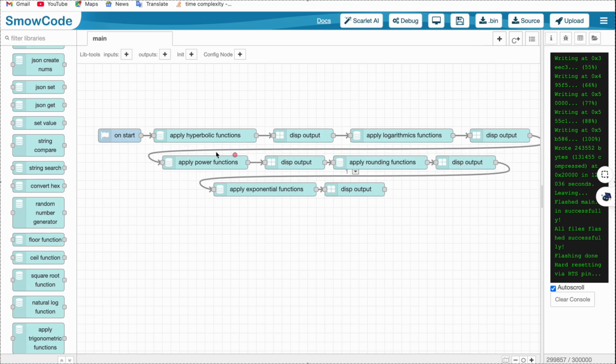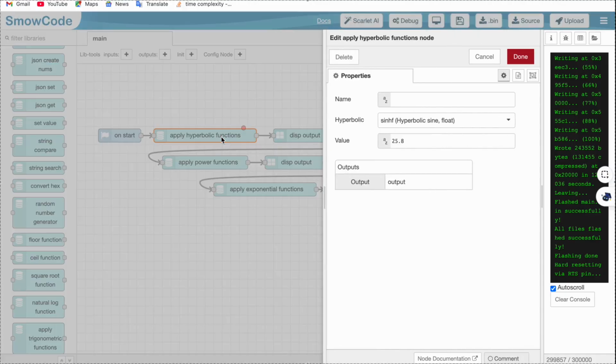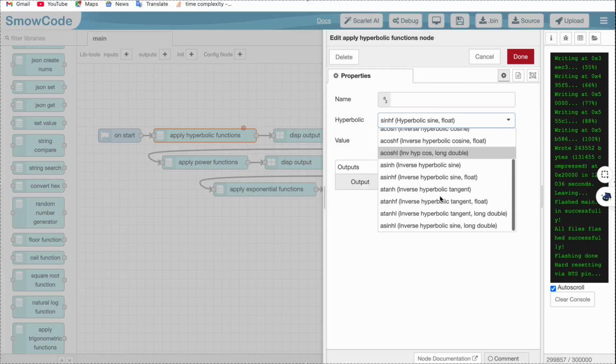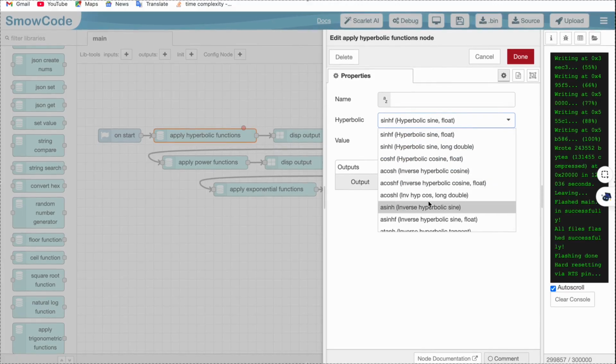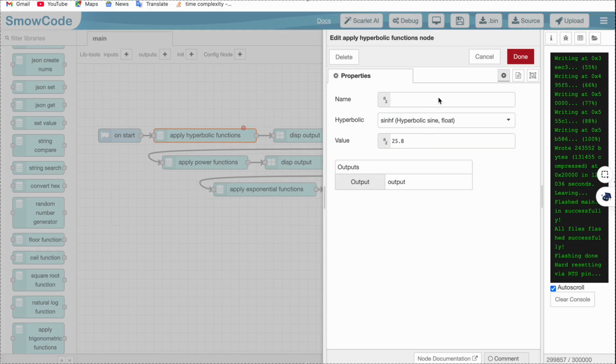All of these are the apply functions. If you go to their properties and see the first parameter, which is the hyperbolic, you have loads of options in that and you can choose any of them. I am going to choose hyperbolic sine float, which is going to return a float value. Then you also have the sine, which returns a long or a double value and so on.